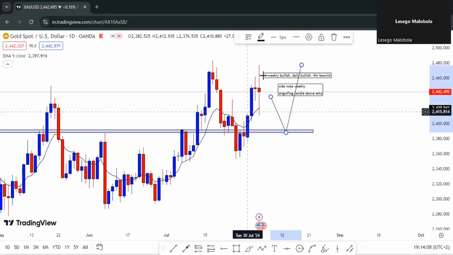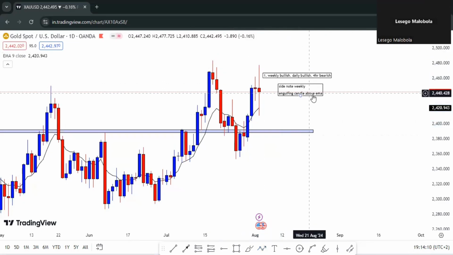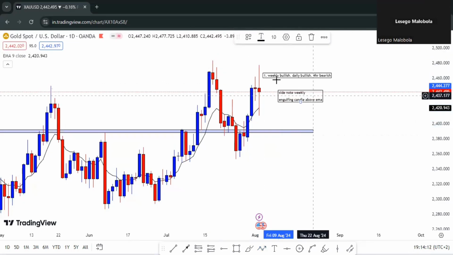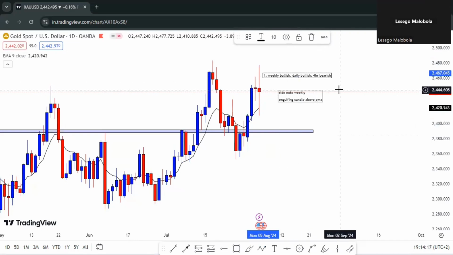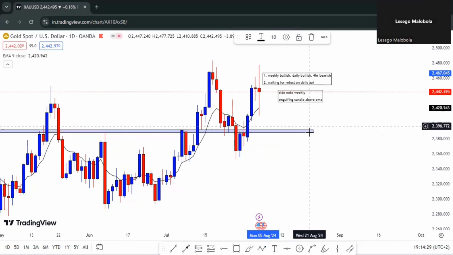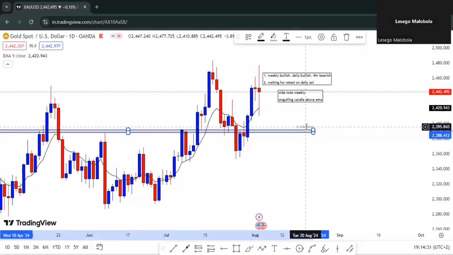You understand me? So what I'm able to see on the daily, let me just mark out this is the confluence part, right? This is just the confluence part. So number 2, waiting for retest on daily area of interest. This is a daily area of interest. Let me just mark it down even here. Daily area of interest.